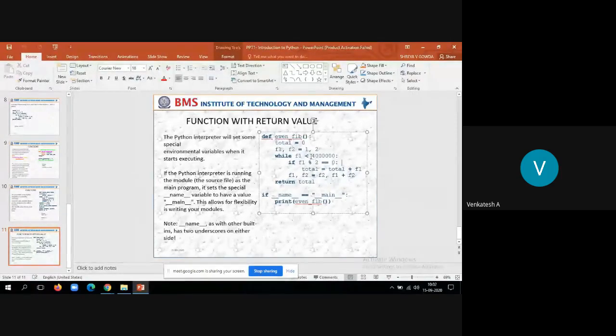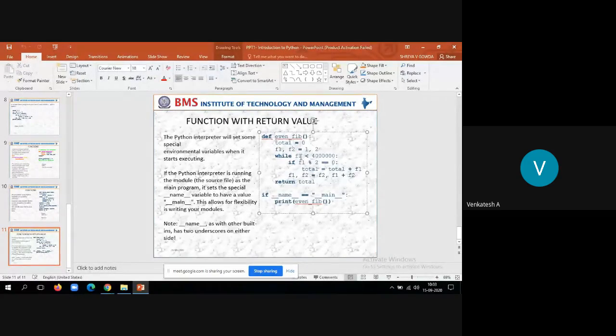For example, we start with f1 is equal to 1. 1 is less than 40 lakh, true. If 1 percentage 2 is equal to 0, the remainder is not 0, so the if condition becomes false and we don't compute total. Just come to f1 is equal to f2, so f1 becomes 2, and f2 is equal to f1 plus f2, that is 1 plus 2, which is 3. Now come back to the while loop.